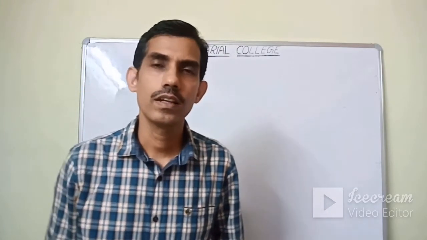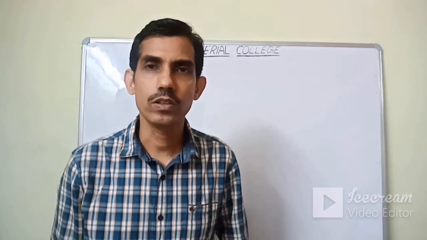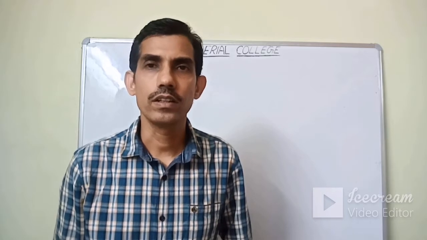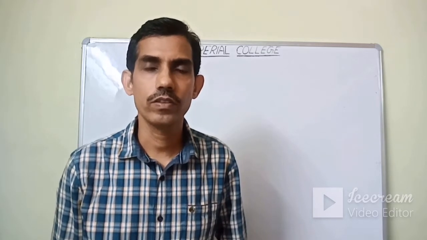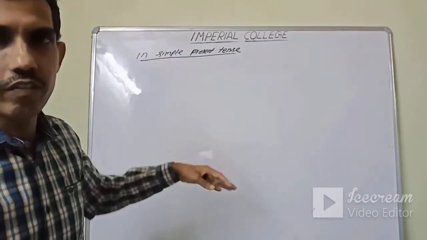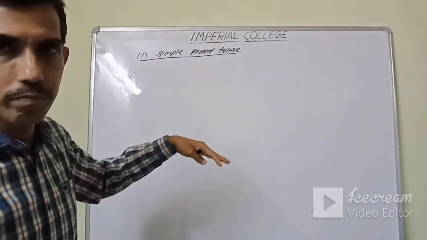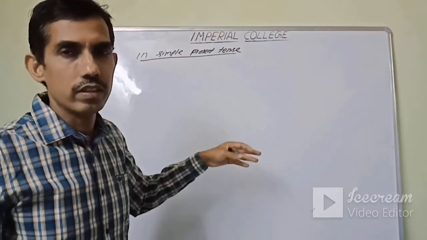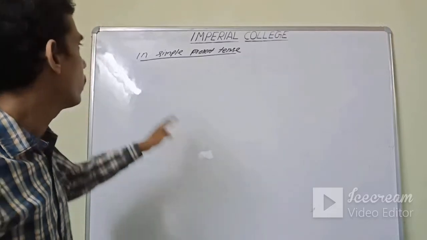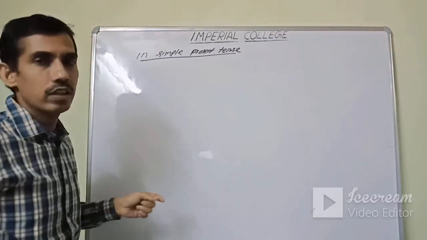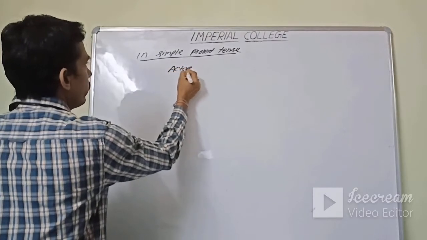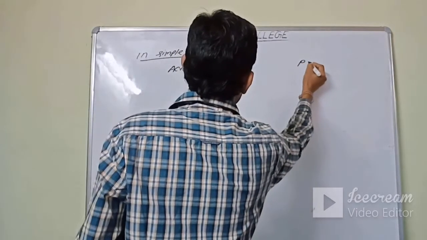Last class I started voice change and taught you some basics of voice change, and we'll continue from where we left. Hope you will find it easy and enjoy doing it. Serial wise, first we will do simple present, then present continuous, then perfect, then we'll come to past, then come to future. Okay, in simple present tense, you can write this: active structure and passive structure.